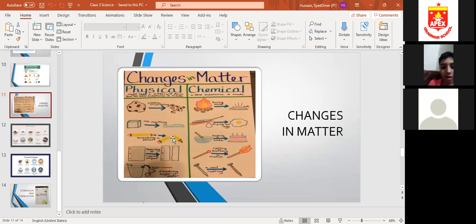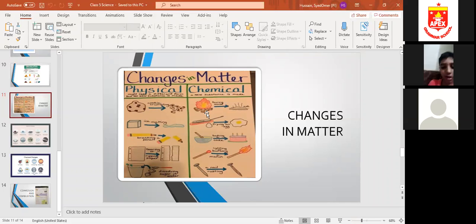This broken pencil cannot attain the original shape. This torn paper cannot attain the original shape. So it means that it is not necessary that all the physical changes are reversible. They are irreversible as well. Okay. Now coming towards chemical, a new substance is made. What is written? A new substance is made.